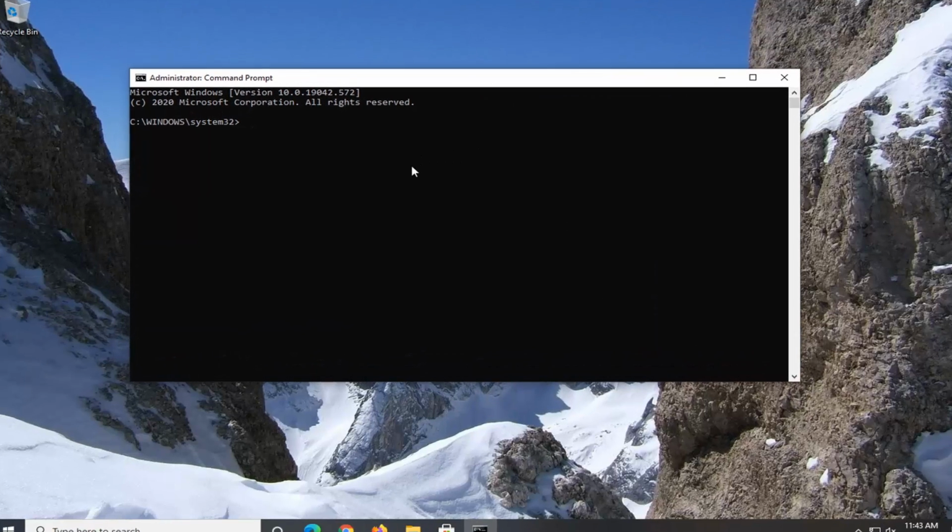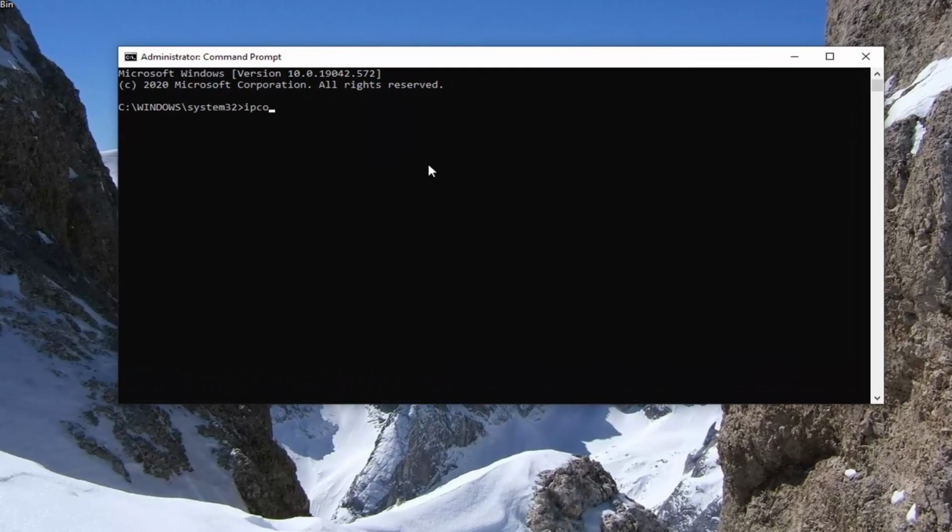Now into this command line window, you want to type in ipconfig space /flushdns, exactly as it appears on my screen. So again, ipconfig followed by a space and then /flushdns. Hit enter on your keyboard. It should say successfully flushed the DNS resolver cache.